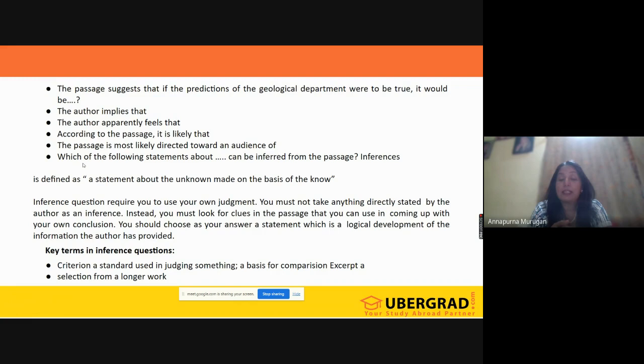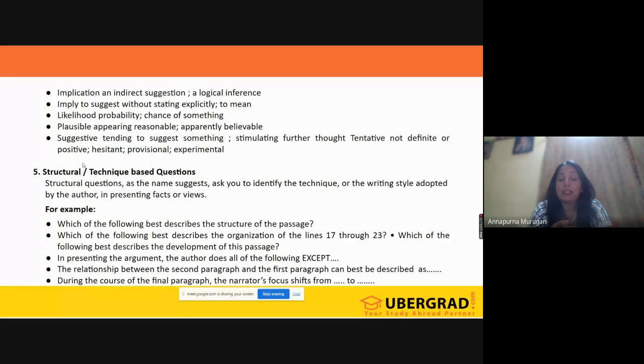So all these things are giving us the direction to identify the inference here. Okay, so now you can see all of these things. So some of the keywords we have, you can just go through them. I guess you people already have the handouts of this, so kindly go through them.